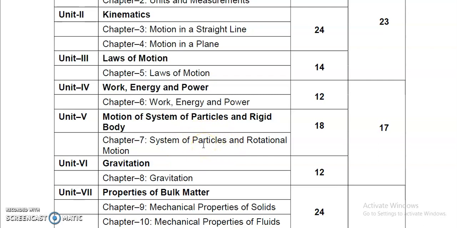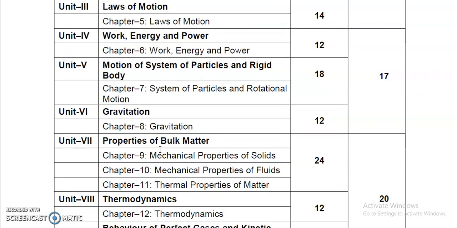Any particular system is made up of several particles. On the basis of motion of the particles, we'll understand the motion of the system. And in the same chapter we'll go through the rotational motion of the body, rotational effect on the body, all these things. That is chapter number 7.